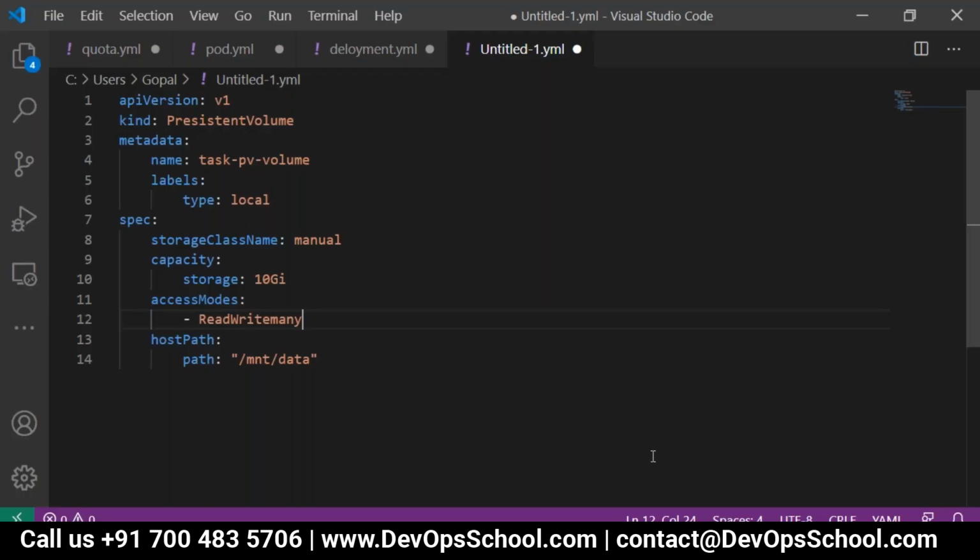I'm not talking about microservices, but a database type of scenario. I don't want multiple databases to start writing on the same folder. It's like first in, first out. But if you want all microservices to consume, then in that type of scenario, you have to put read write many. Both the options are there. Depends upon what type of application you have, use it.